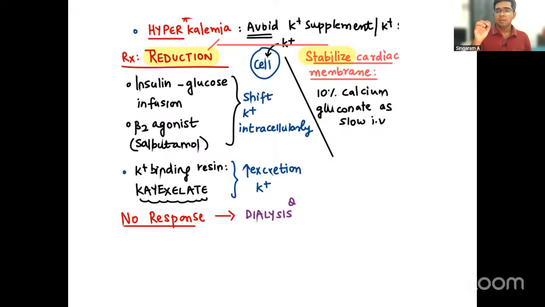See, we have two things to take care of in hyperkalemia. One is decreasing the potassium level, that is the first limb here, you can see. And the second limb is stabilization of the cardiac membrane. These are two things which should be done. In fact, this is actually the emergency. What is that? Cardiac muscle should be stabilized.